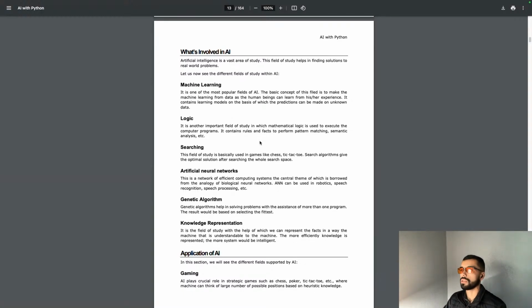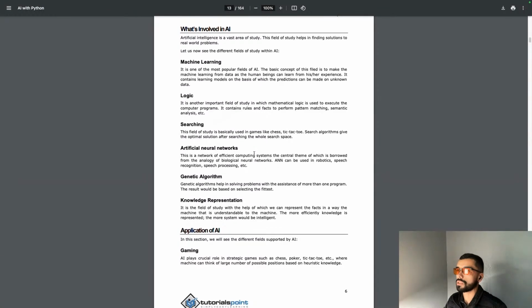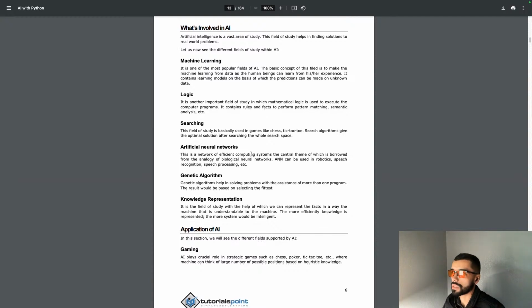But it contains rules and checks to perform pattern matching, semantic analysis, etc. Searching. This field of study is basically used in games like chess, tic-tac-toe. Search algorithms give the optimal solution after searching the whole search space.